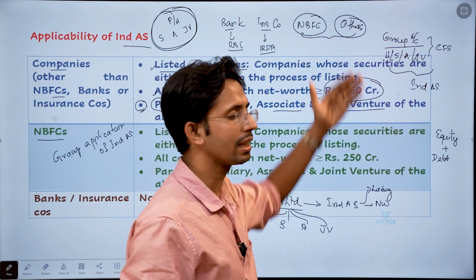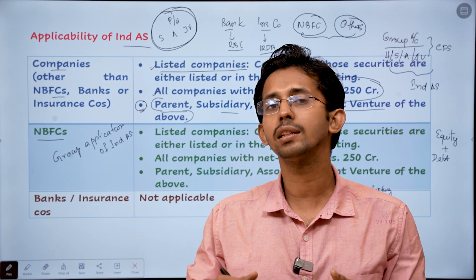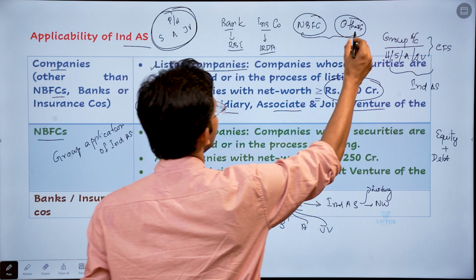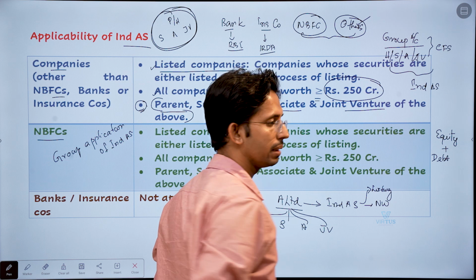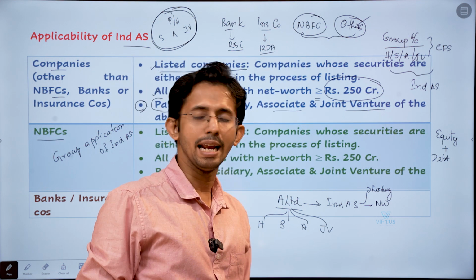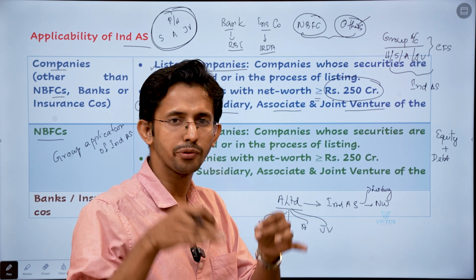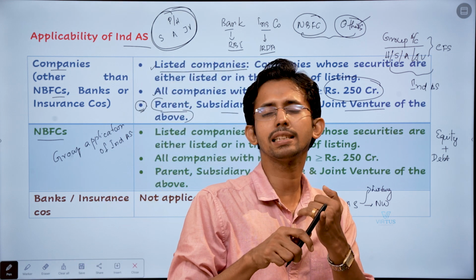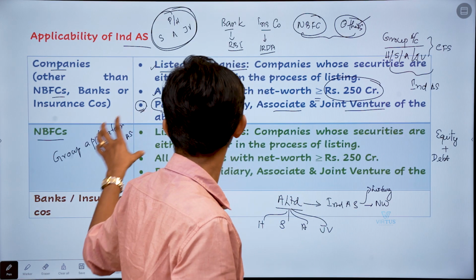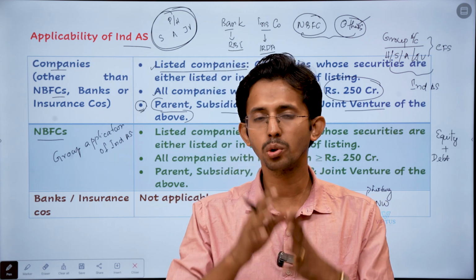Whereas in case of other companies, you are permitted to voluntarily adopt IND AS. So voluntary adoption is permitted in case of non-NBFC companies, whereas it is not permitted in case of NBFCs. An NBFC can follow IND AS only if it is mandatorily required to by virtue of its listing status, its threshold or its group structure. Otherwise, no. I hope that is also clear to you.